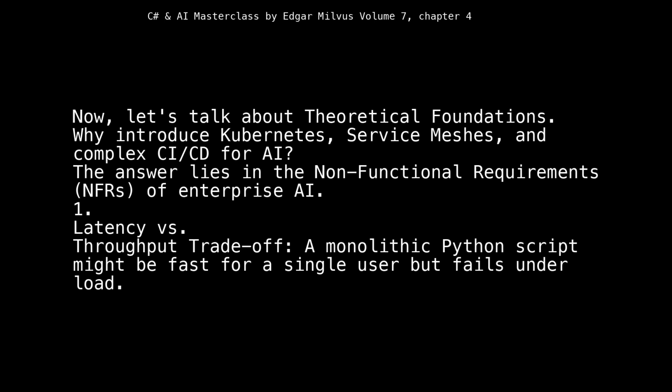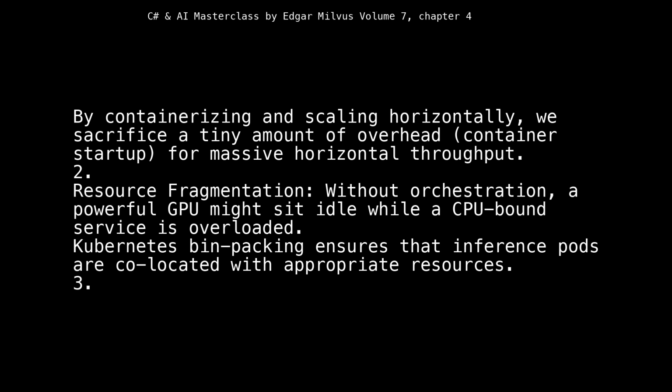Now, let's talk about theoretical foundations. Why introduce Kubernetes, service meshes, and complex CI/CD for AI? The answer lies in the non-functional requirements, NFRs, of enterprise AI. 1. Latency versus throughput trade-off. A monolithic Python script might be fast for a single user but fails under load. By containerizing and scaling horizontally, we sacrifice a tiny amount of overhead, container startup, for massive horizontal throughput. 2. Resource fragmentation. Without orchestration, a powerful GPU might sit idle while a CPU-bound service is overloaded. Kubernetes bin packing ensures that inference pods are co-located with appropriate resources.